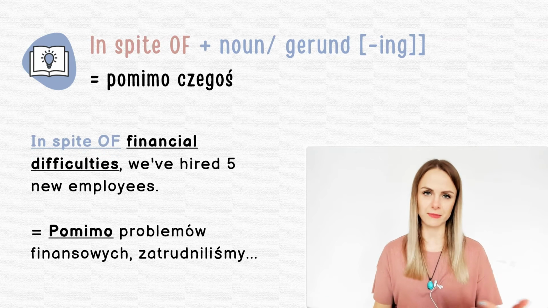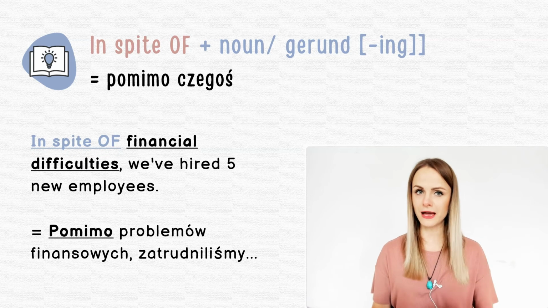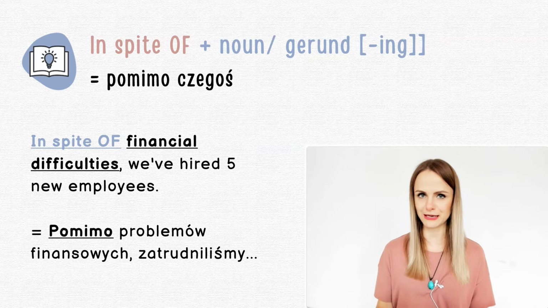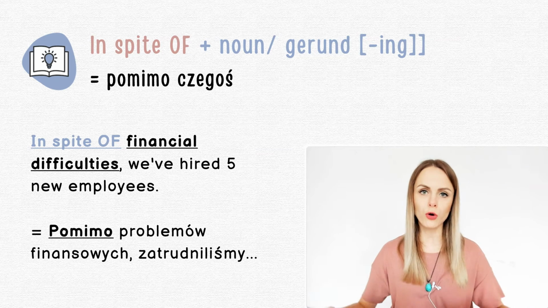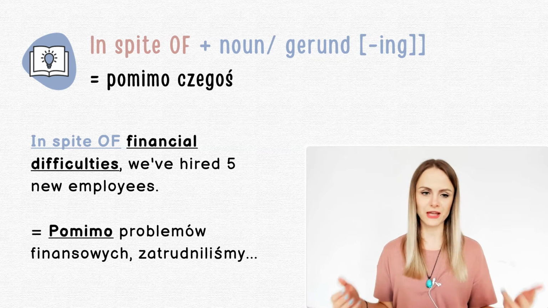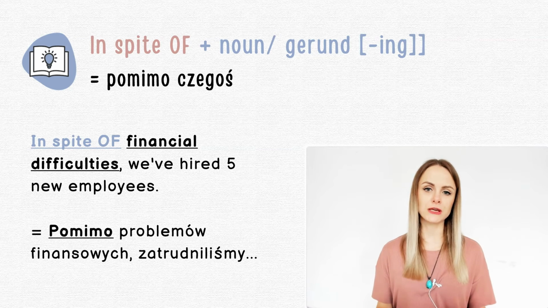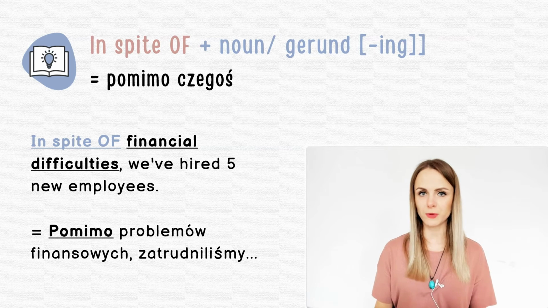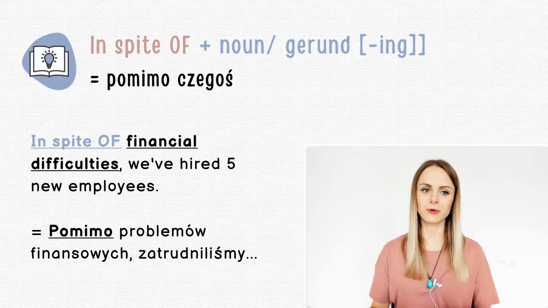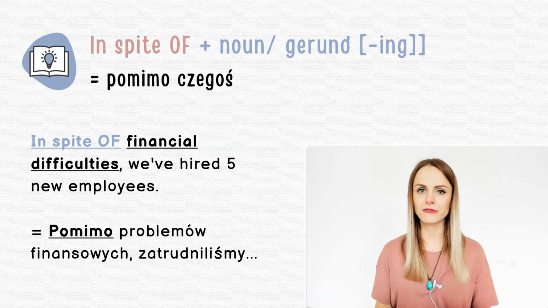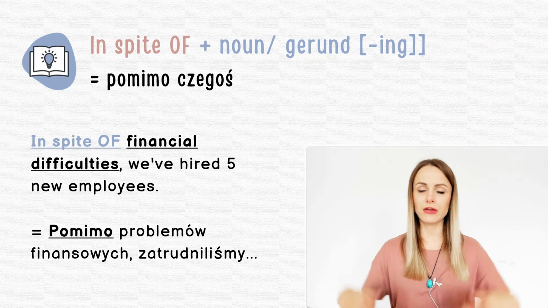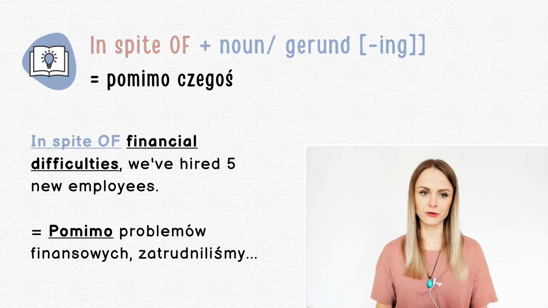And now let's have a look at some examples. So in spite plus noun. In spite of financial difficulties, we've hired 5 new employees. So you see, despite financial difficulties, but in spite of financial difficulties. I hope you get the idea. And of course, we could also use this gerund form with in spite. We could, for instance, say, in spite of having financial difficulties, we've decided to hire 5 employees. Or in spite of experiencing some financial difficulties, we've hired 5 new employees.